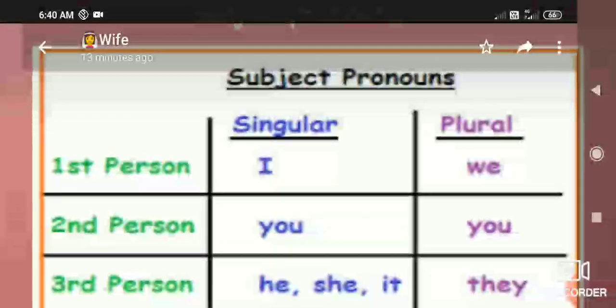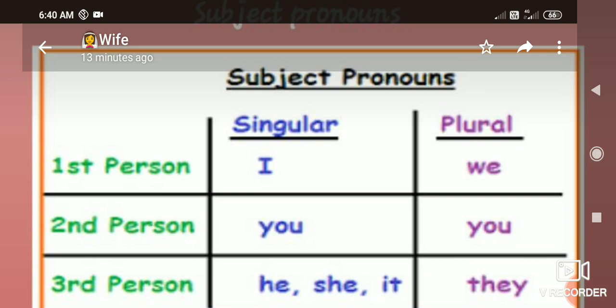See this tabular column: first person I, and if someone is there along with me, then I have to use we. Only if I am included in that, I have to use we, or else I have to use they. And if it is second person and one person is sitting in front of me, I have to use you.